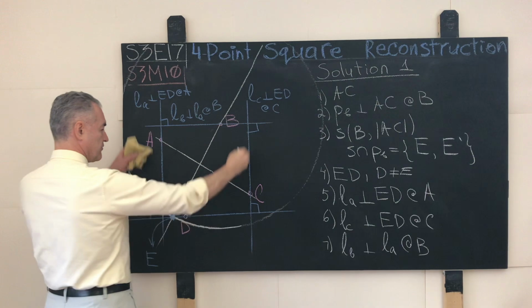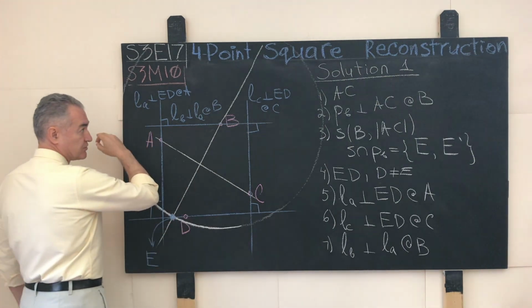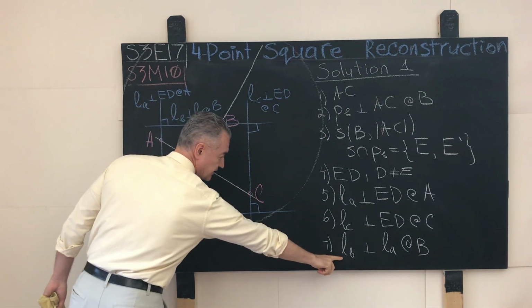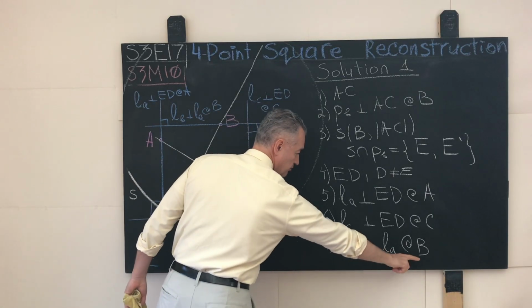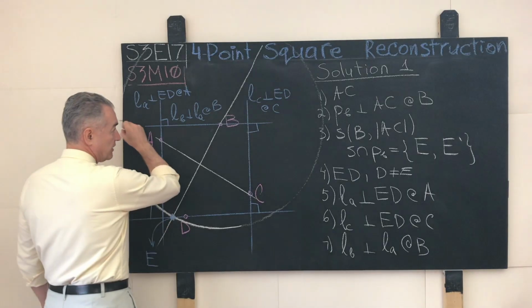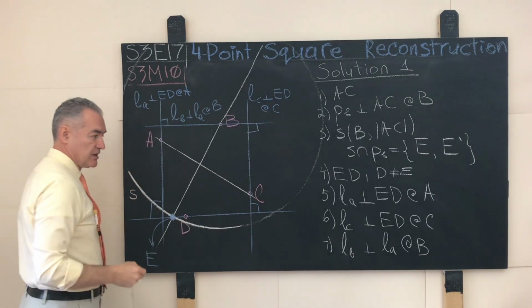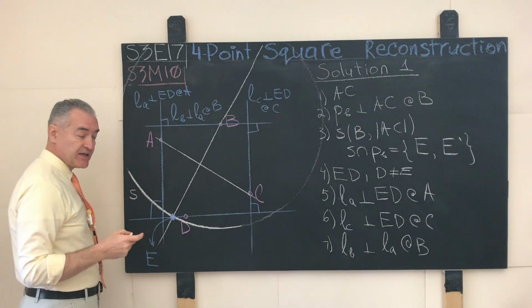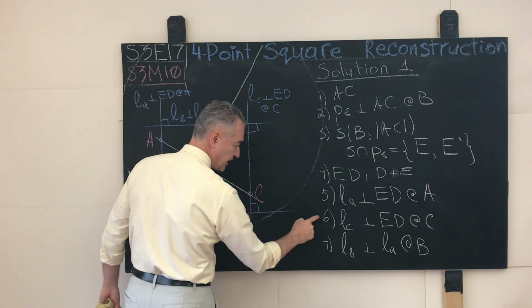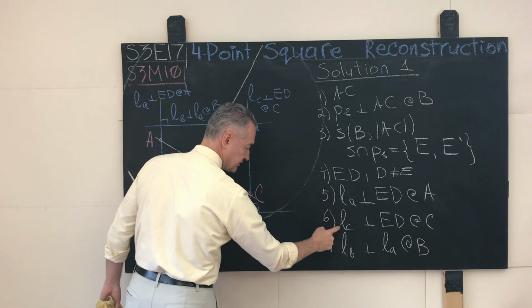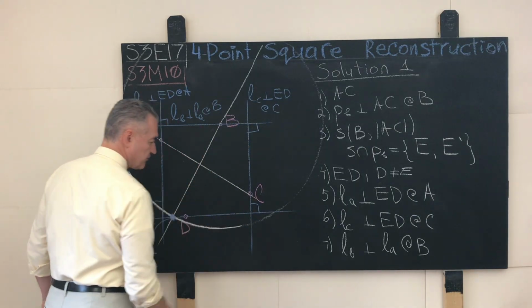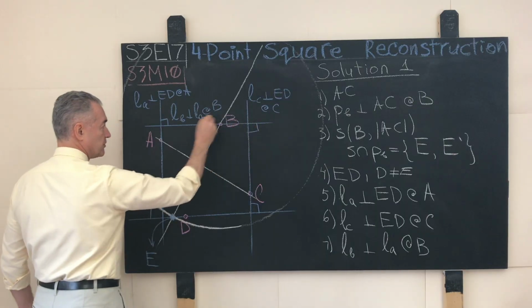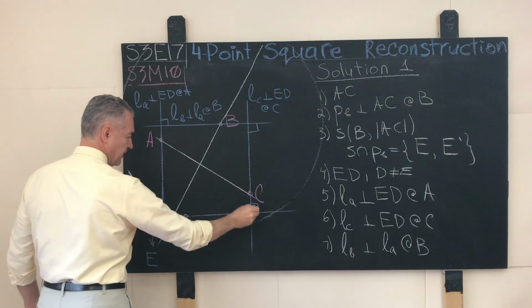Once we have these two straight lines, the straight line through B will be the final step, LB perpendicular to LA or LC, it doesn't matter, but through the point B. And the shape that will be delineated by the intersection of these four straight lines, ED, LA, LC, and LB, will precisely recover the square. The vertices will be here, P, Q, R, S.